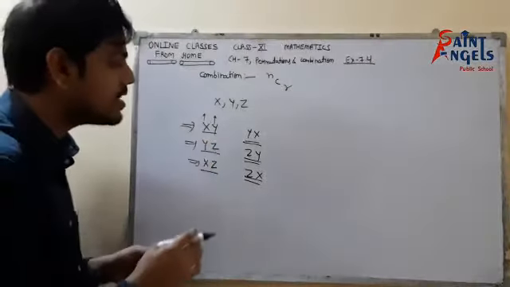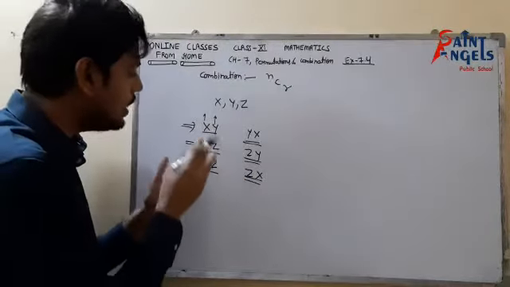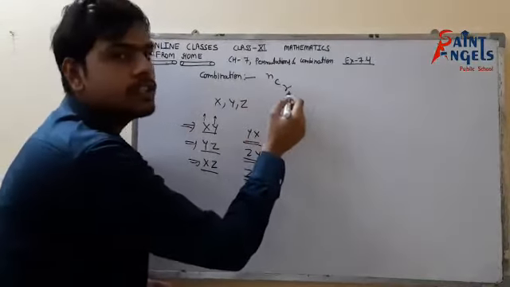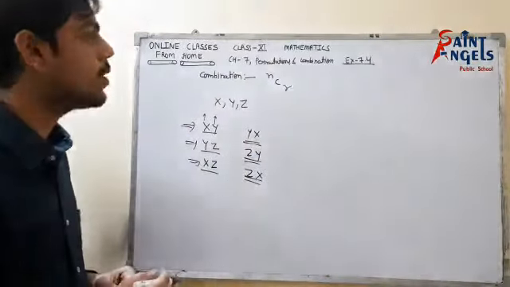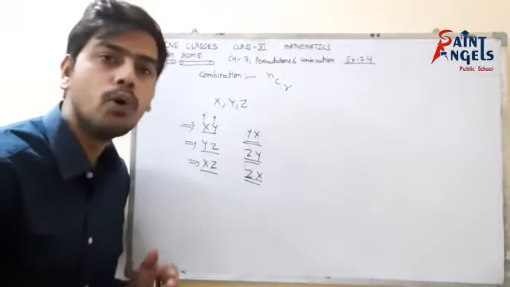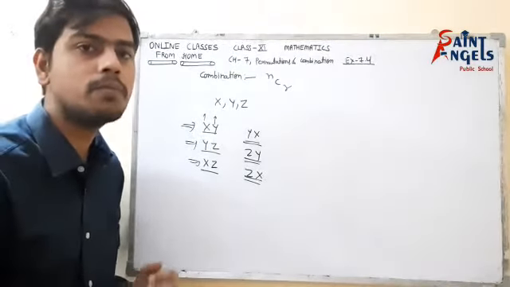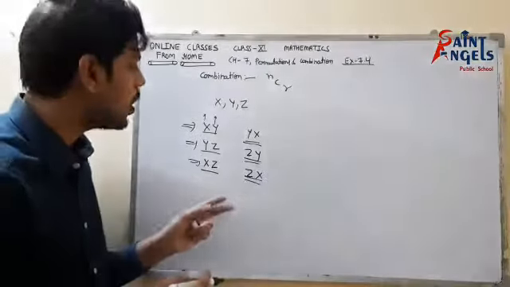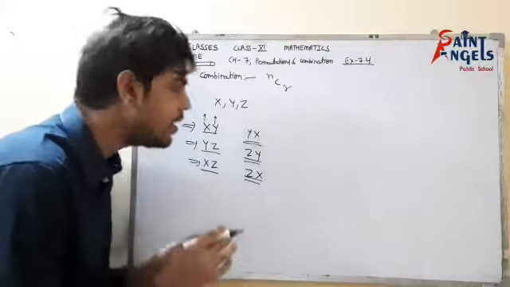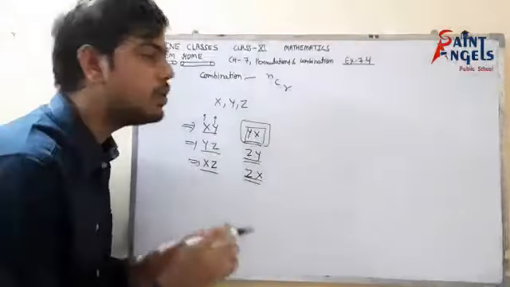In such cases where arrangement doesn't matter, where the core need of the question is simply selection, there we use the concept of combination. There would be questions in the miscellaneous exercises where you have to use both selection and permutation, so in that question we have to use both permutation and combination. But till now we solely use the concept of combination. I'm just repeating again: where arrangement is not required, there we will use the combination.